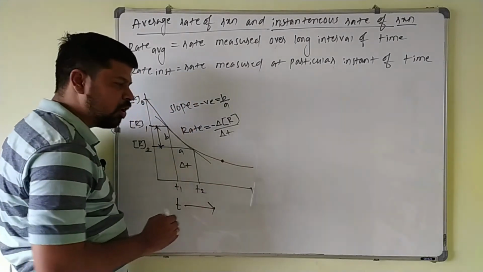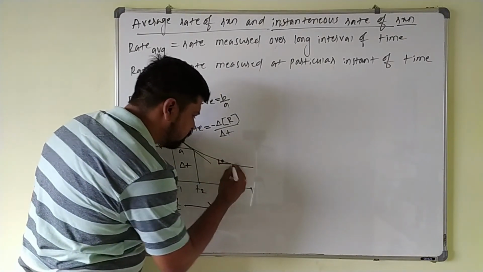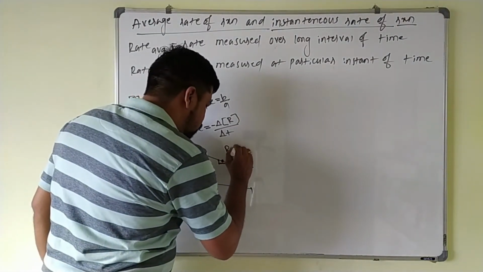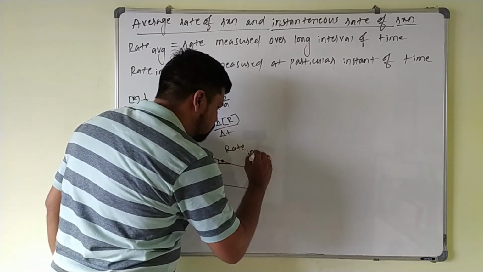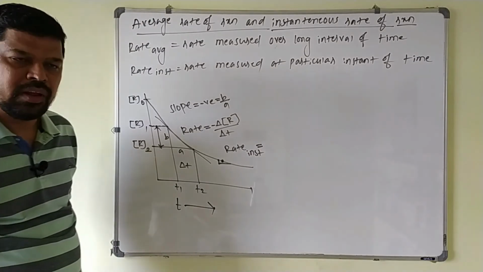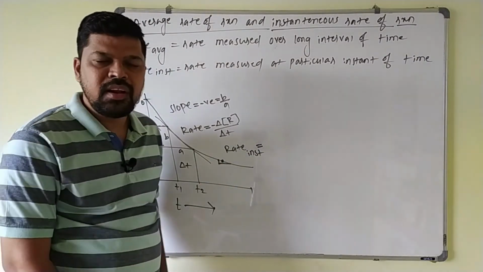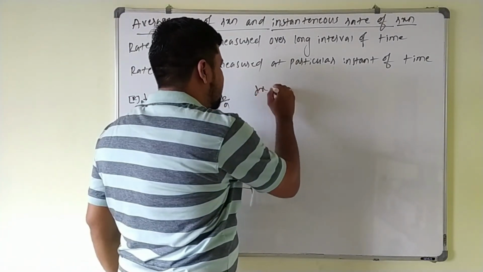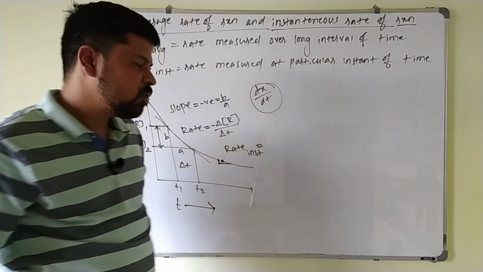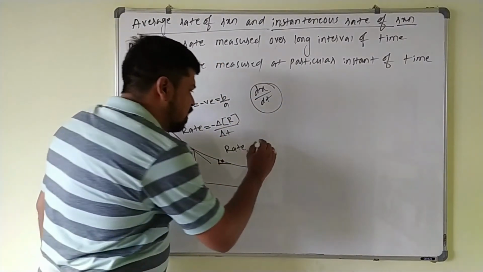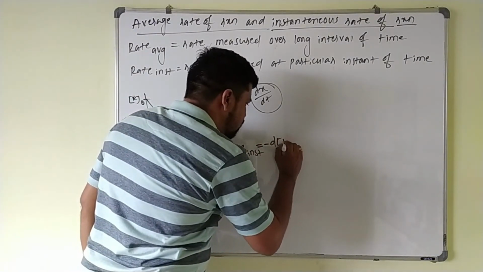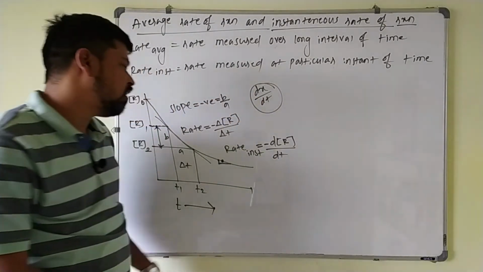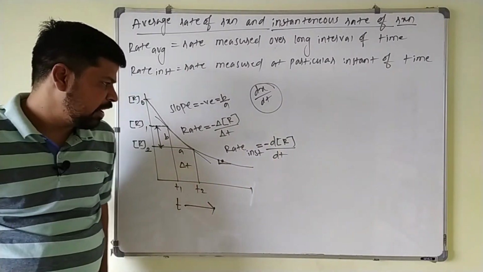Suppose I take a very short interval, with a small change in the concentration of the reactant over a small time interval. In this case, we call it the instantaneous rate, for an extremely small time interval. For a small change we use symbols like dx and dt. So for the instantaneous rate of reaction, the small decrease in the concentration of the reactant, minus dx, divided by the time taken, dt, is your instantaneous rate of the reaction.